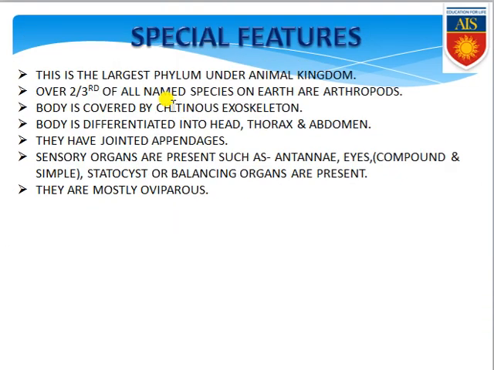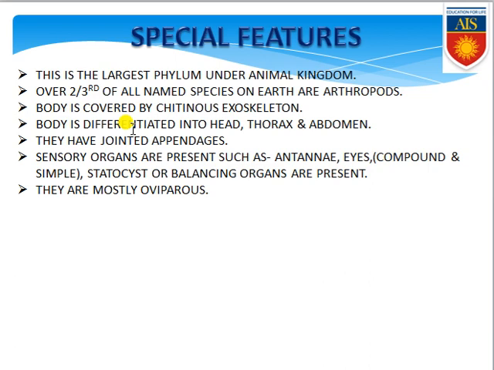Special features: keep it in your mind, phylum Arthropoda organisms are the largest phylum under the animal kingdom. Most organisms belong to this phylum. Over two-thirds of all named species on the earth are arthropods, that means of the organisms discovered, two-thirds are arthropods. The body is covered by a chitinous exoskeleton, a covering made up of chitin. The body is differentiated into head, thorax and abdomen.